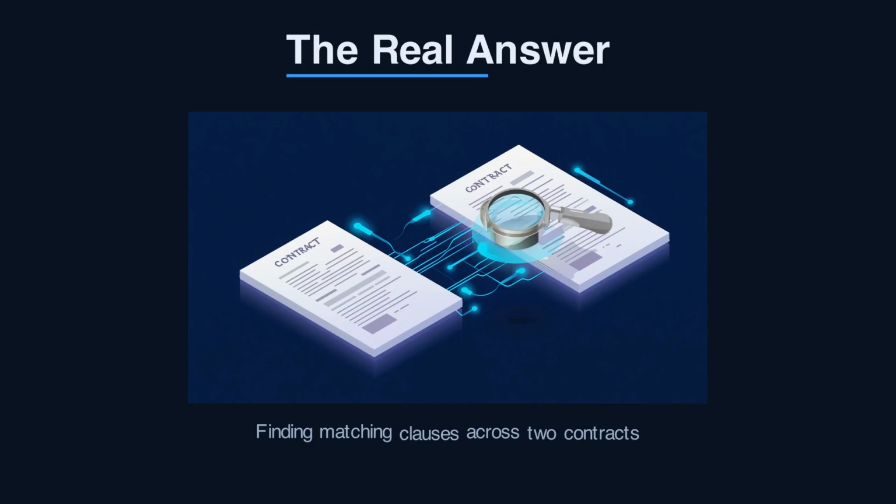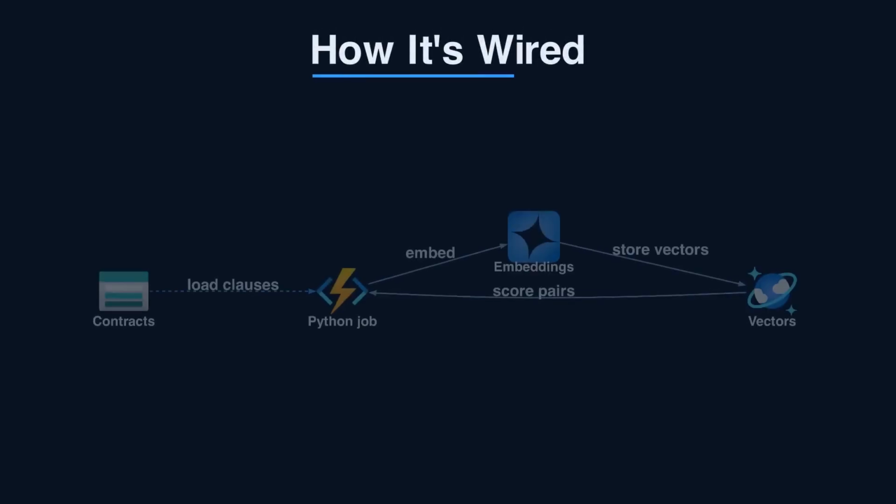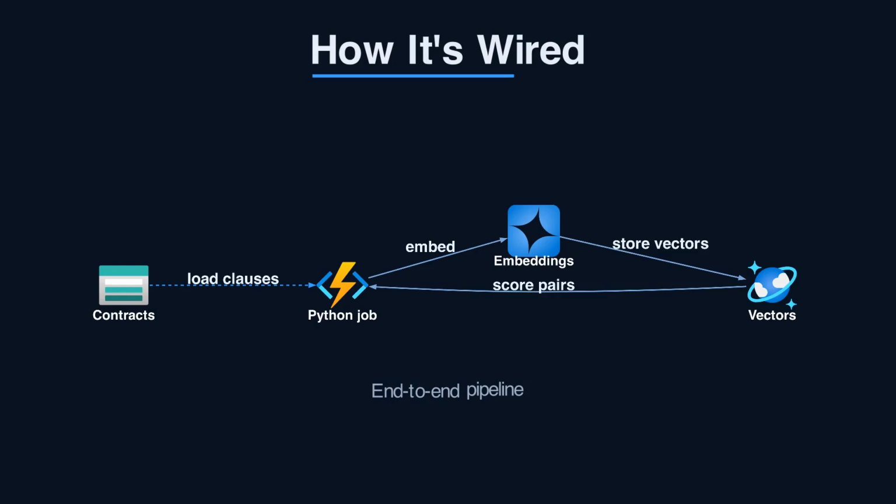One embedding call returns a 3072 dimension vector for text-embedding-3-large. That vector is where the meaning lives. Here's the whole pipeline end to end. Clauses go from blob storage into a Python job. That job calls Azure OpenAI for embeddings. Vectors land in a store.